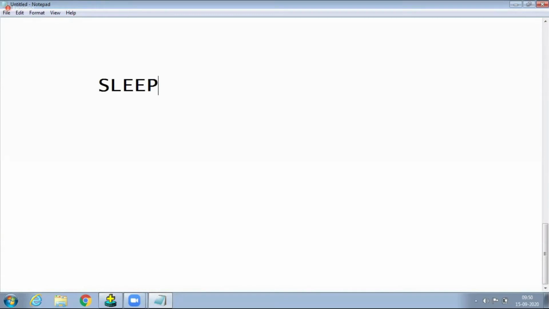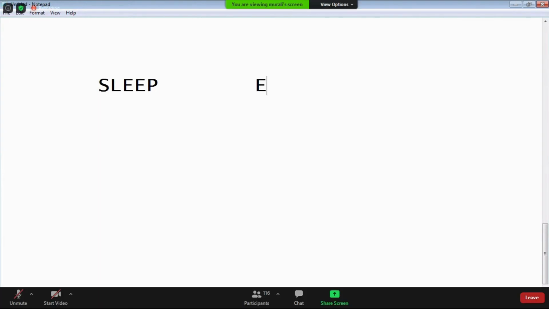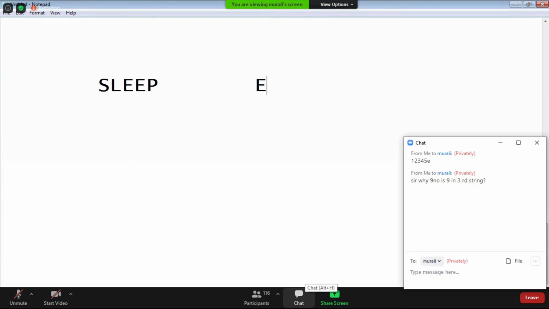Anybody not sleeping means easily they are telling the answers only. And now check it out. Sleep is a given string. Within the given string sleep, how many times is E occurred? Tell me how many times E is occurred. E is a character, how many times will it occur? Yes, very good. Two. I know, you know, everyone knows, so 2 times only. Very easy.